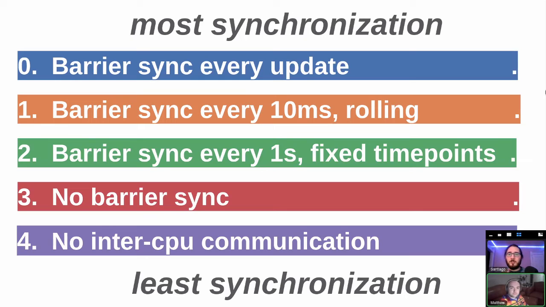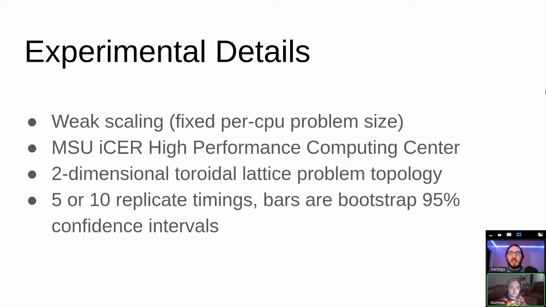We have 5 different levels of synchronization, ranging from syncing on every update through syncing at certain time intervals to not syncing at all. And we also have an extra mode in which the processes are not aware of each other at all. As for the experiment, it consists of weak scaling with a fixed problem size for each CPU. We did 5 to 10 replicate timings, and the bars you'll see in the graphs are bootstrap 95% confidence intervals.